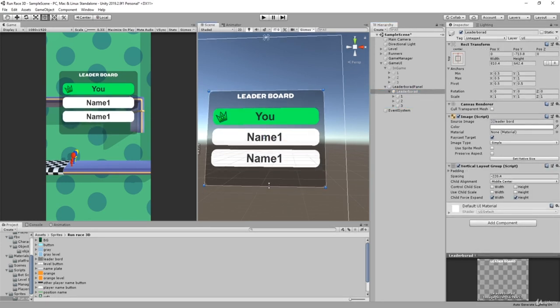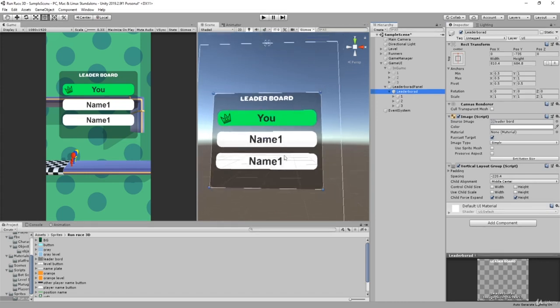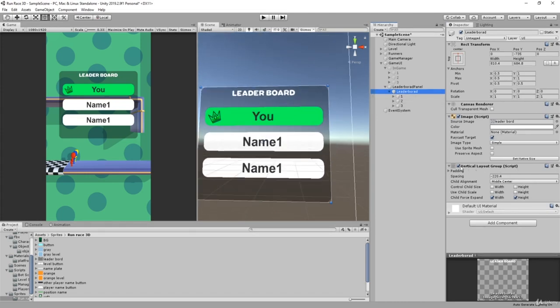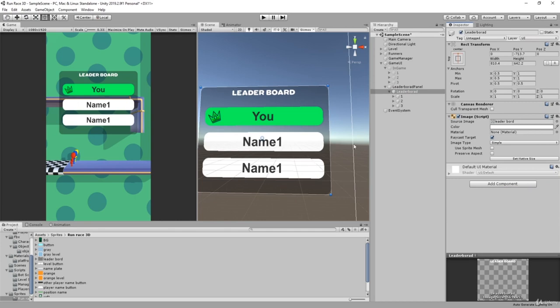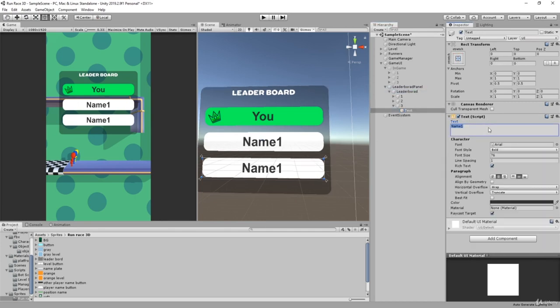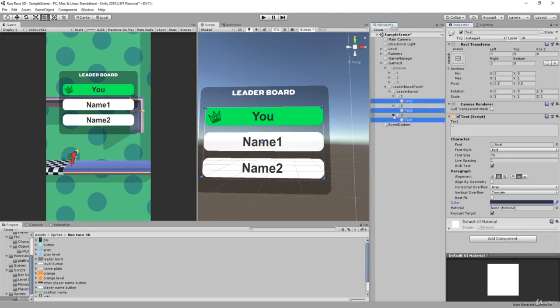For this, we see that our leaderboard is kind of too big. Now that we have the vertical layout group, I'm going to remove it, position this properly, and then remove this because I don't need it anymore. And here we're going to say name 2. This will be it for our 1, 2, and 3. We can maybe change it to pitch black, but this works better. I think this looks better, but if you want, you can change it to any color. I'm going to stick with the one I had before, a grayish one. Now this will be done for our leaderboard.